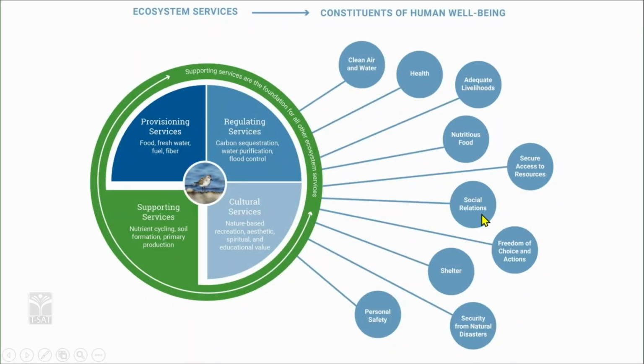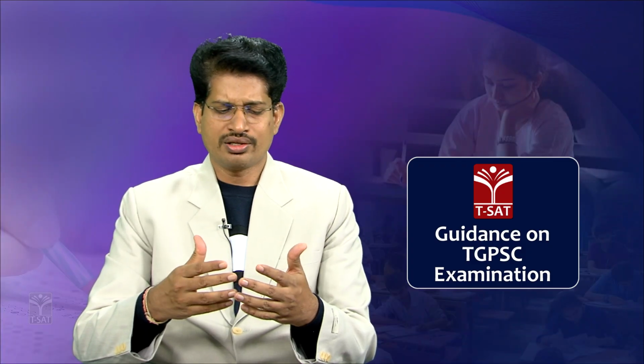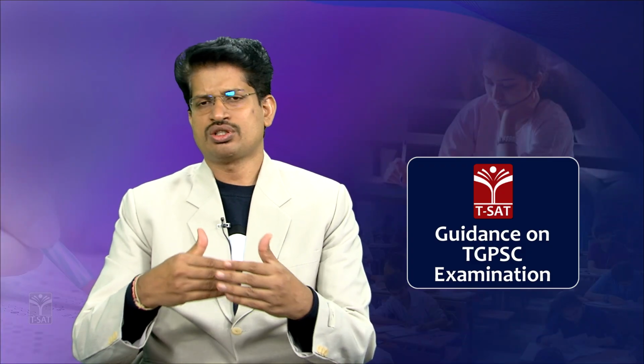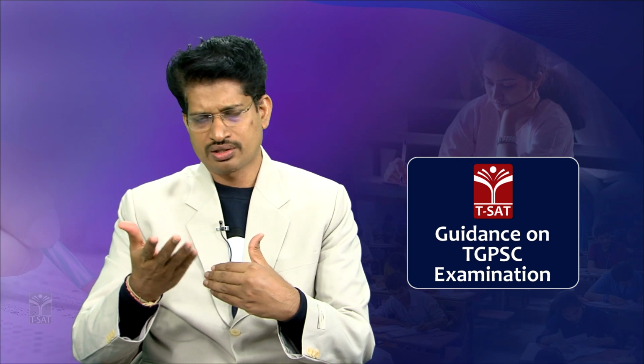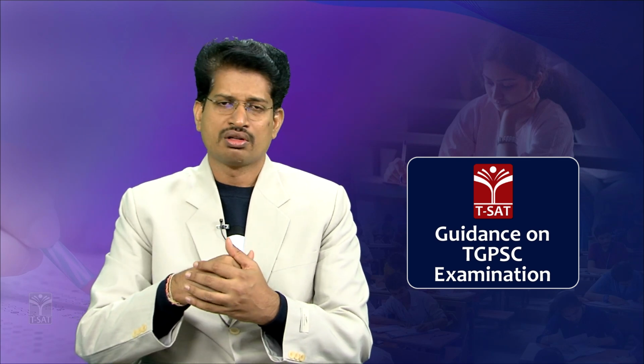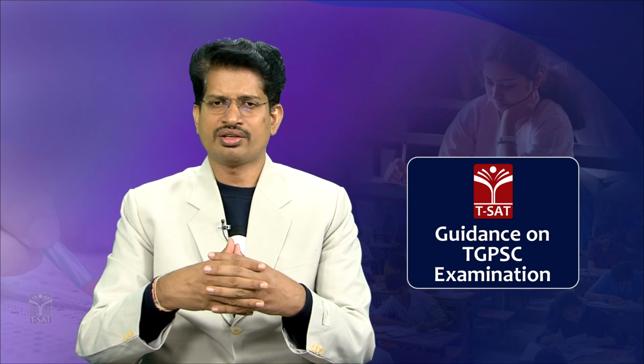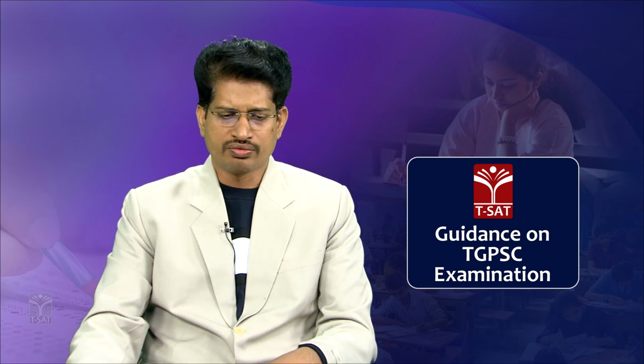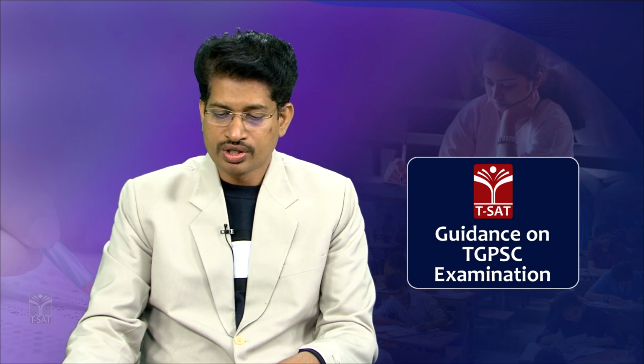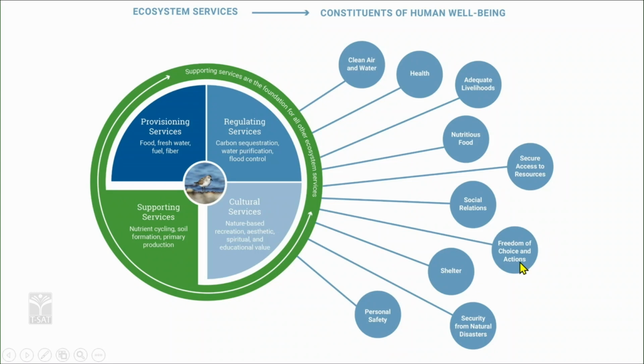Social relations: this helps in providing recreation facilities and developing social relations, because the ecosystem provides certain resources and these are not evenly distributed. So, the surplus you have, you will export to somebody else, and the surplus they have, they will export to you. In this process, you develop trade relations because of these ecosystems. Next is freedom of choice and action. You have different resources available, because of which you have choices.